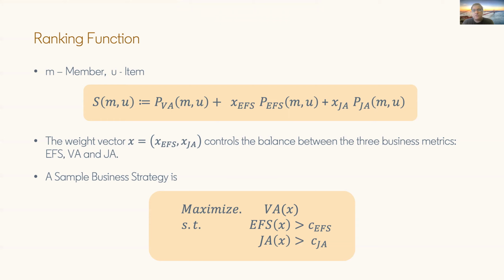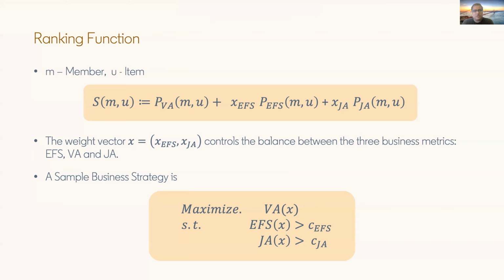So when a member visits the feed, what's really happening at the back end is there is a candidate generation step, which will, let's say, identify 1,000 items. These 1,000 items will then be scored by applying these three models. And the top items will be shown on the member's feed.